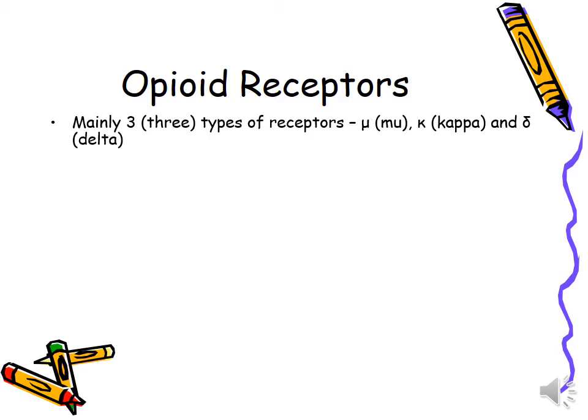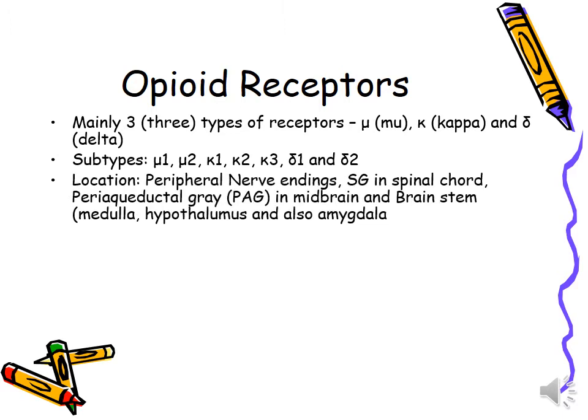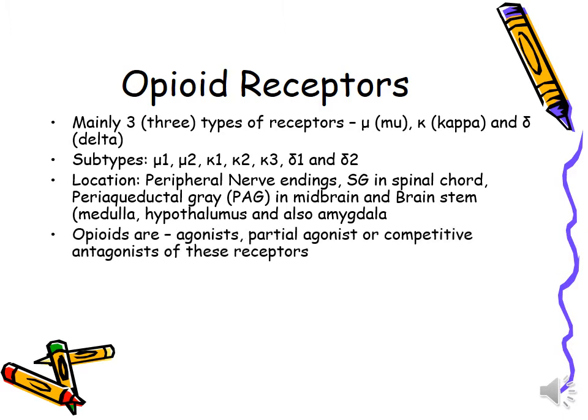peptide it releases. So mainly three types of receptors: mu, kappa, and delta. Subtypes are mu 1, 2, kappa 1, 2, kappa 3, delta 1, and delta 2. They are located at peripheral nerve endings, in spinal cord, in midbrain, and brainstem. Opioids can act as agonist, partial agonist, or competitive antagonist of these receptors.